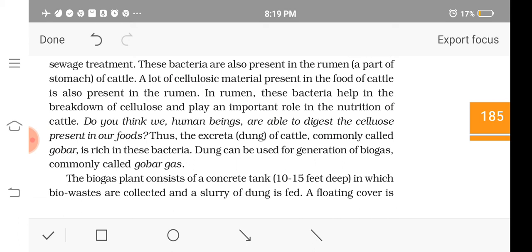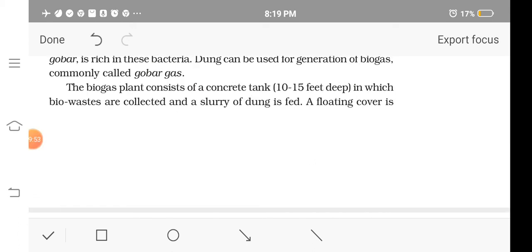The excreta of cattle, or cow dung, contains this kind of bacteria, and this can be used to make biogas or gobar gas. A biogas plant consists of a concrete tank where we can add the bio waste along with a slurry of dung. The cow dung is made into a slurry by adding water, and that is fed into the concrete tank.